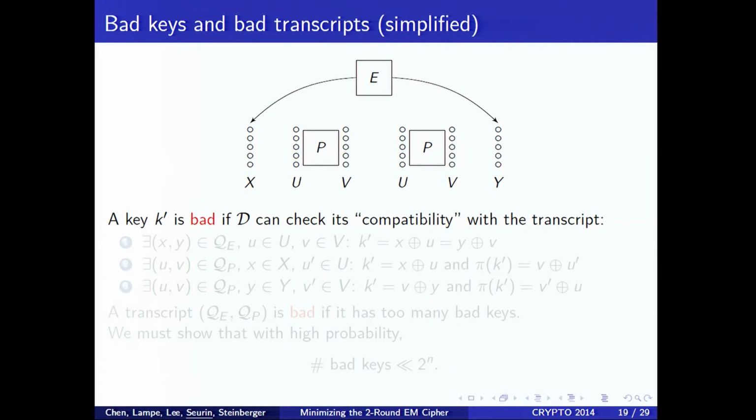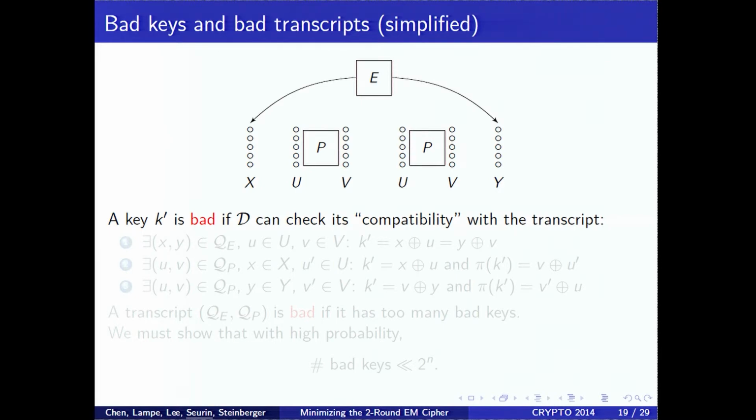Okay, so let me explain what a bad transcript will be in this setting. So for this, I will introduce what we call a bad key. So we have this transcript here, okay, of the interaction of the distinguisher with the 2 oracles. And we say that a key is bad if the distinguisher can check its compatibility with the transcript.